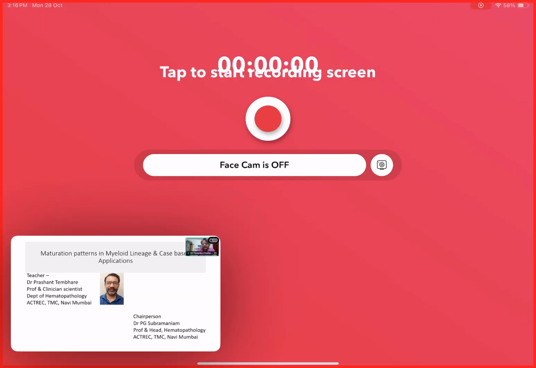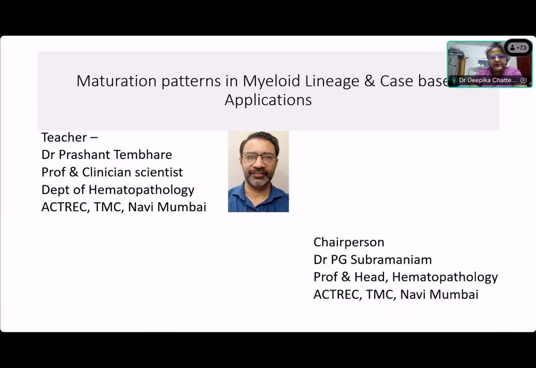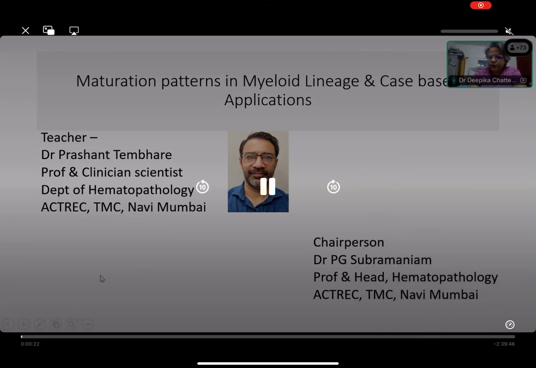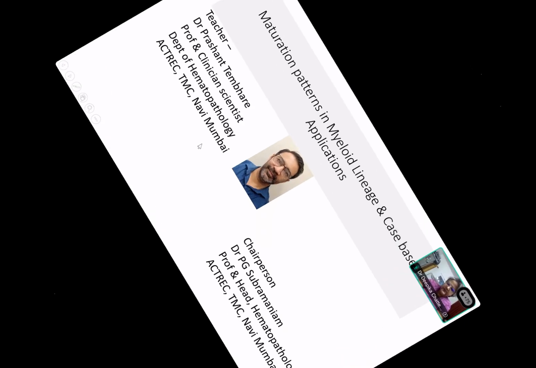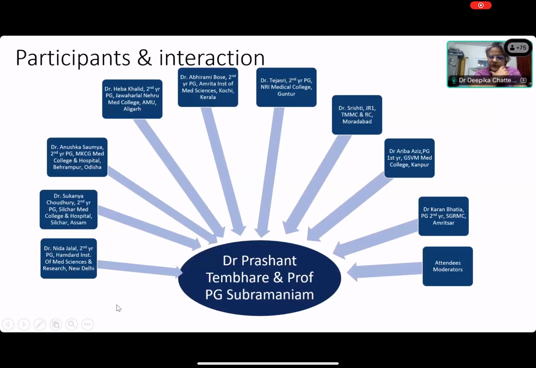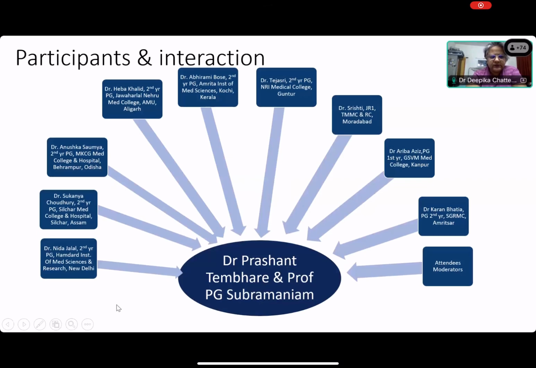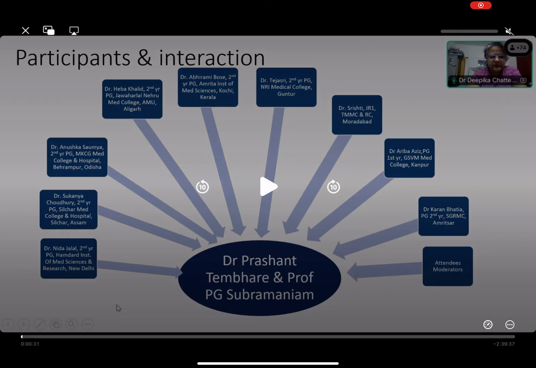Today is Dr. Prashant Tembere, Professor and Clinician Scientist, Department of Hematopathology, ACTREC, Navi Mumbai. Our chairperson today is Dr. P.D. Subramanian, Professor and Head, Hematopathology, ACTREC, TMC, Navi Mumbai. We have a certain number of students for the session. The students along with attendees and moderators will be